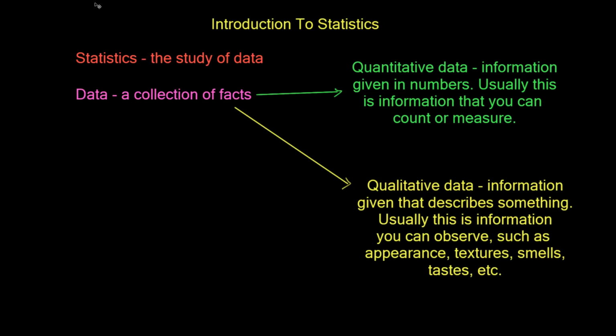When we are collecting data, it is important that the questions we ask have more than one answer. For example, if I were to ask one of my students, "What is your name?" there's only one answer. So that is not a statistical question. In order for it to be a statistical question, there has to be more than one answer. So if I were to ask one of my students, "How many siblings do you have?" that is a statistical question. Or if I were to ask them, "Do you like my class? Yes or no?" Those are two options, right? So that would be qualitative data, so it would still be statistics. But if it only has one answer, it is not a matter of statistics.